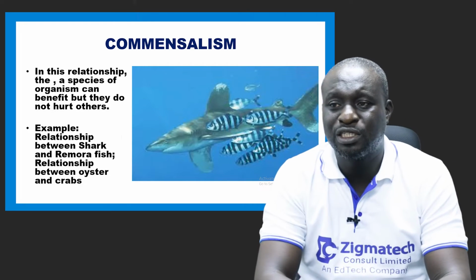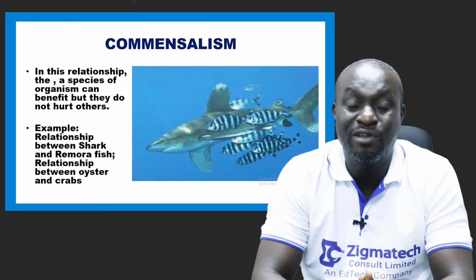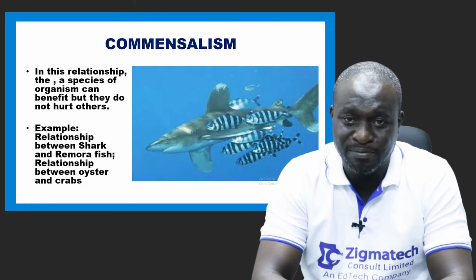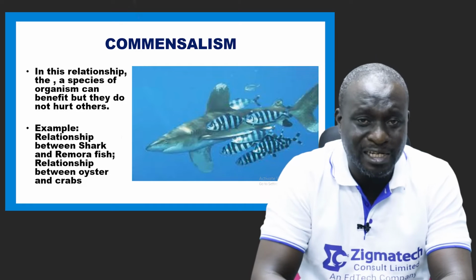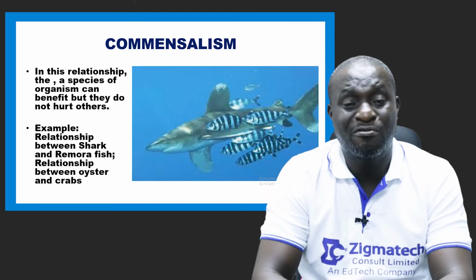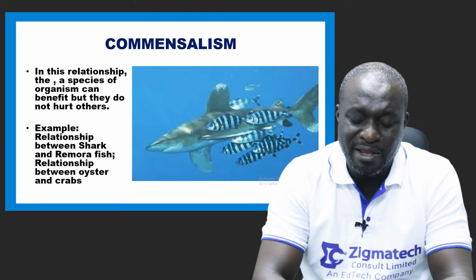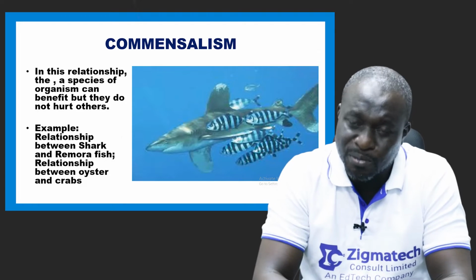Most times you see smaller fishes accompany the shark. Even when the shark is hunting or feeding, these organisms benefit so much. That's the remora fish. They benefit from the leftovers from the shark. They also benefit protection from the shark.